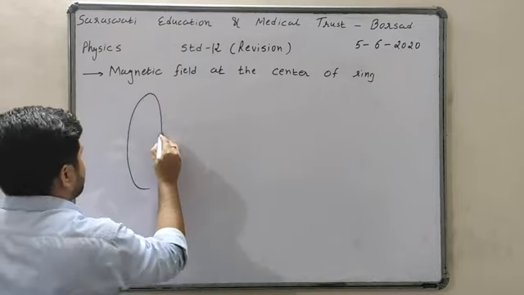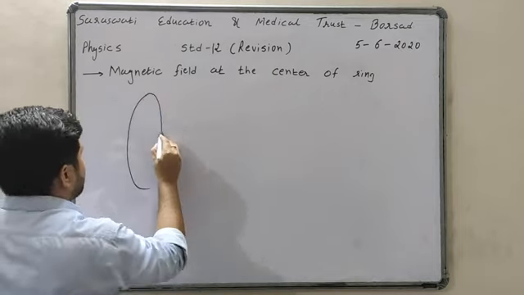If you have studied chapter number 4, then you know that if current is flowing through a wire, then around the wire some magnetic field is generated. Same here: from this ring current is flowing, so around the ring some magnetic field will be generated, and at the center O also, some magnetic field will be generated.